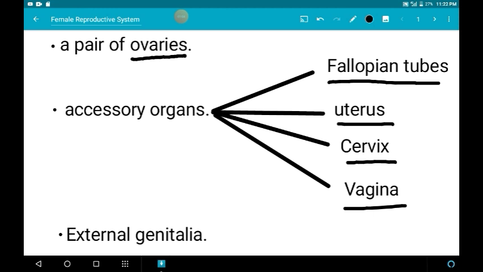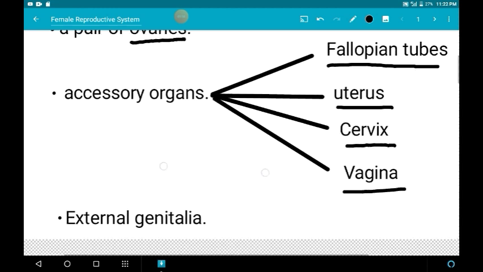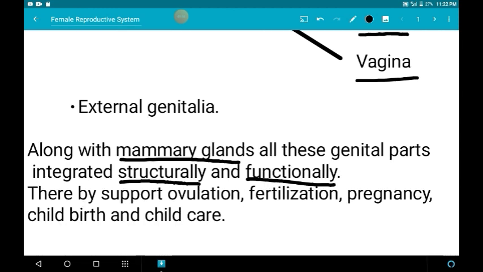All these parts are structurally and functionally integrated with the mammary glands, thereby supporting ovulation, fertilization, pregnancy, childbirth and childcare.